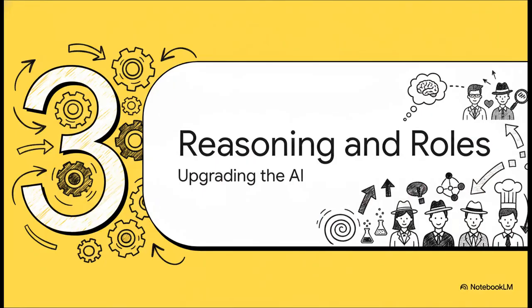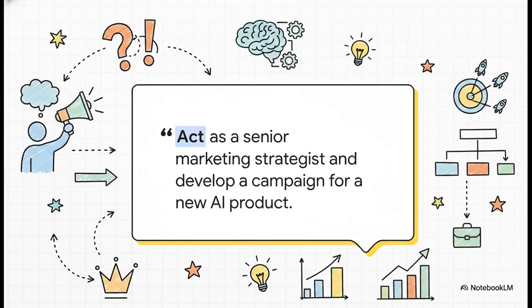All right, section 3, advanced reasoning and roles, upgrading the AI. This is where we elevate the AI from a general assistant into a specialized expert. One of the most powerful techniques out there is the use of system prompts and personas. Instead of just asking a generic AI for marketing advice, you explicitly tell it, act as a senior marketing strategist. By assigning a role, you instantly align the AI's output with professional standards, industry jargon, and specific expectations. It creates a highly context-aware response, because the AI is literally simulating that exact professional persona.